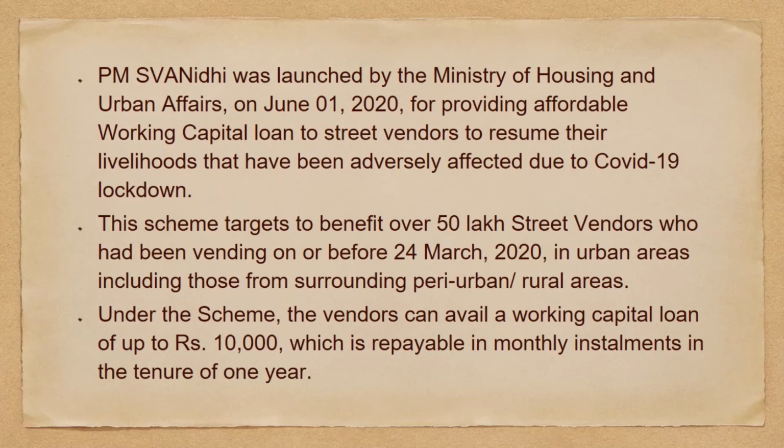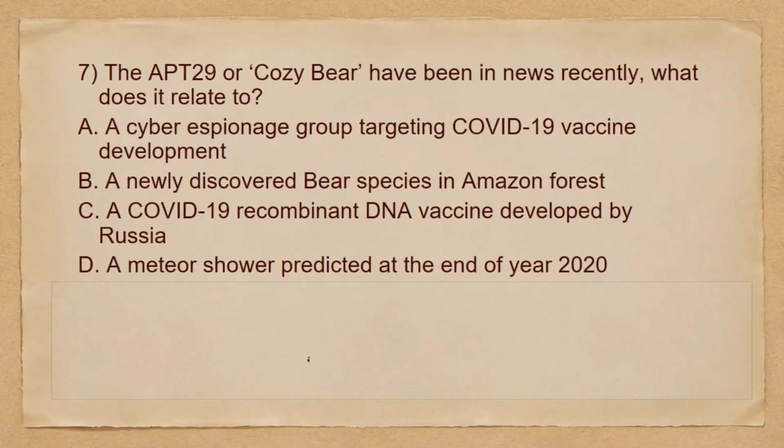So our third statement is not correct. So that's it. Moving to the next question we have. The Advanced Persistent Threat 29 or Cozy Bear have been in news recently. What does it relate to?